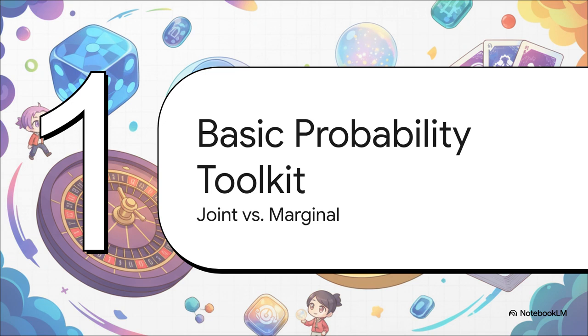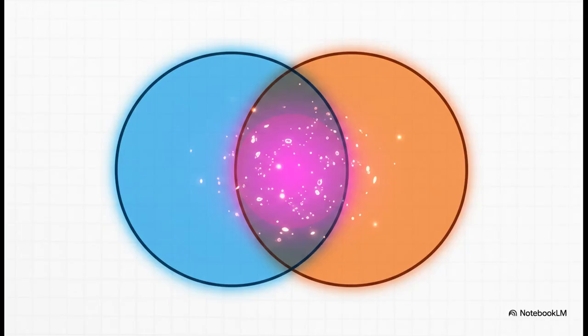You've got to understand these two. They are the absolute cornerstones for figuring out how different events relate to each other. Before we even touch a single number, I want you to get a picture in your head. Imagine two different events, we'll call them A and B, as two big circles, kind of like a Venn diagram. Now sometimes these things happen at the same time, right? So the circles overlap. That little slice in the middle where they overlap, that is the joint probability. It's the chance of both things happening together.